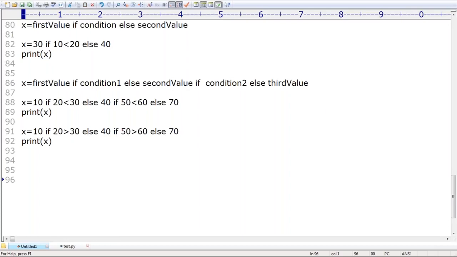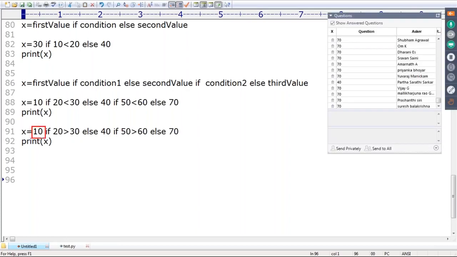Sir, observe, x is equal to 10 if this condition is satisfied. But is this condition satisfied or not satisfied? False. If this condition is false, then I need to consider the second value. But in the second value, once again a condition is there. Is this condition true or false? Once again false. If this condition is true, 40. If this condition is not true, then 70.